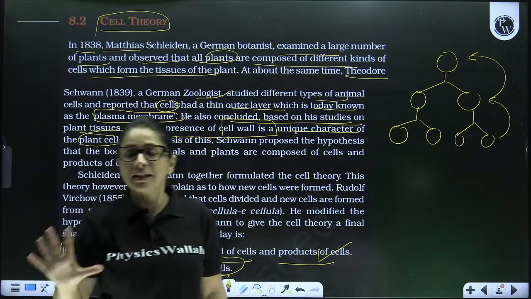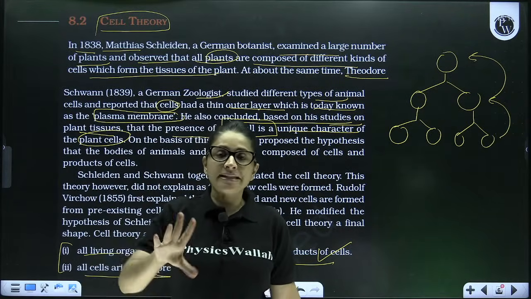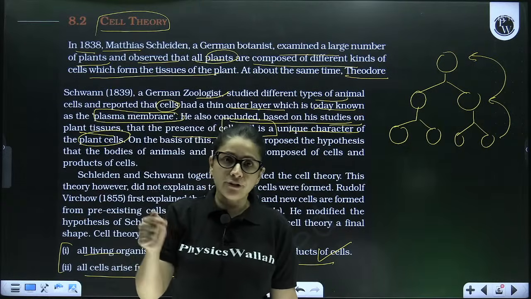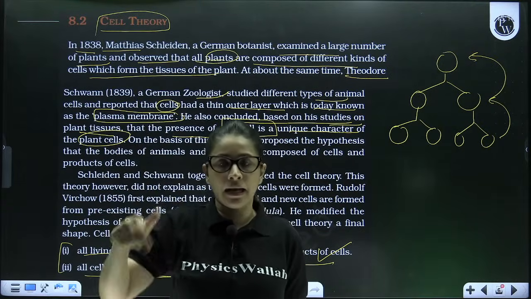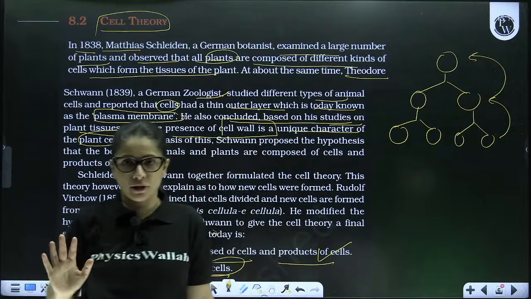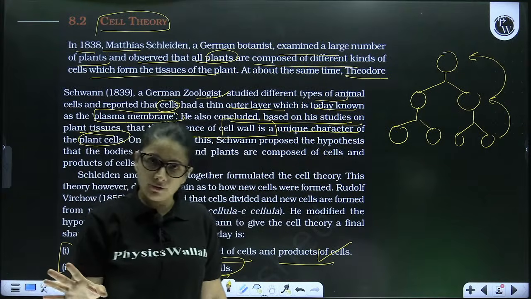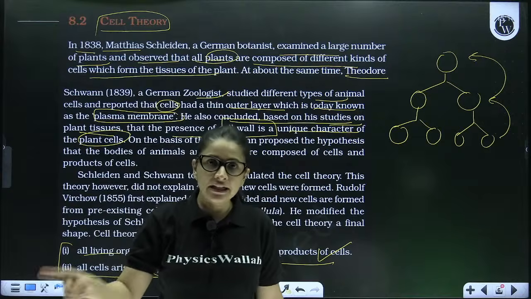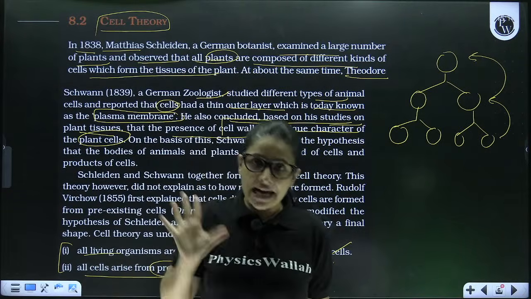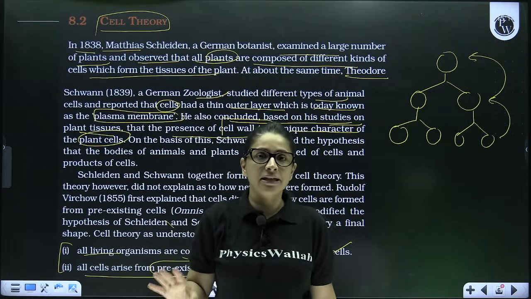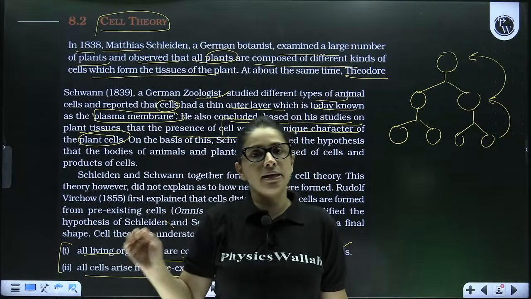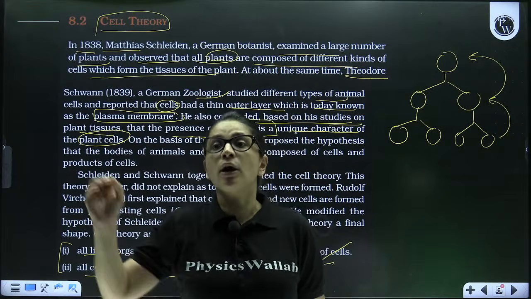De novo का मतलब है कि खुद से. तो कोई भी cell खुद से नहीं बनता. Every cell has its own parent cell and arises by division. So this was stated by Rudolf Virchow. That gives the final shape to the cell theory. And now the cell theory, adding the statement Omnis cellula e cellulae, is also known as modern cell theory.